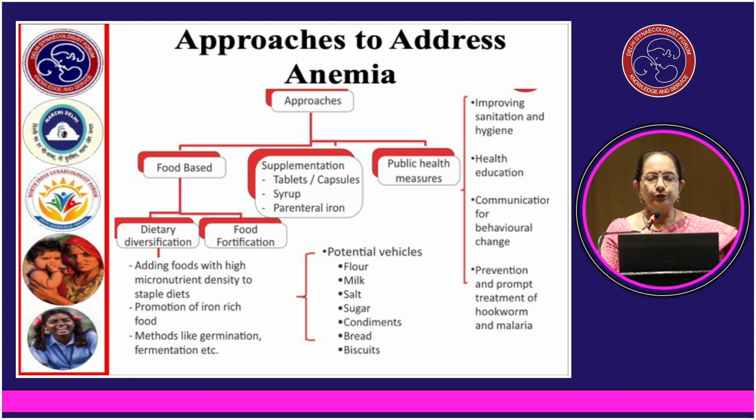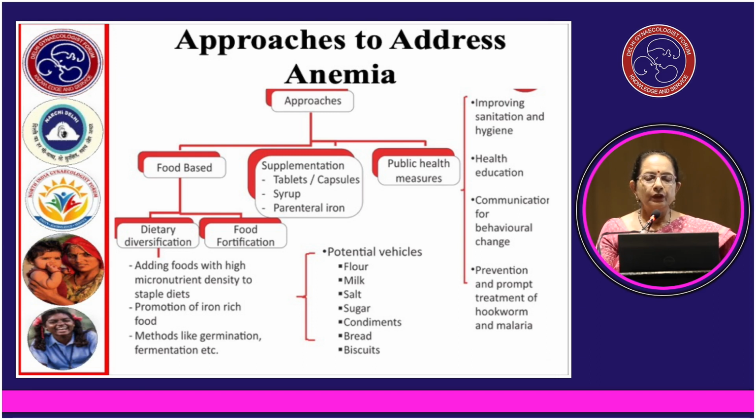When we consider food based approaches, we have dietary diversification, like adding foods with high micronutrient density to staple diets. Whatever staple diet anybody has, we should guide them to change their diet so that they can get more iron from the same diets which they are using. Promotion of iron rich foods, methods like germination and fermentation, which will also enhance presence of proteins as well as iron.